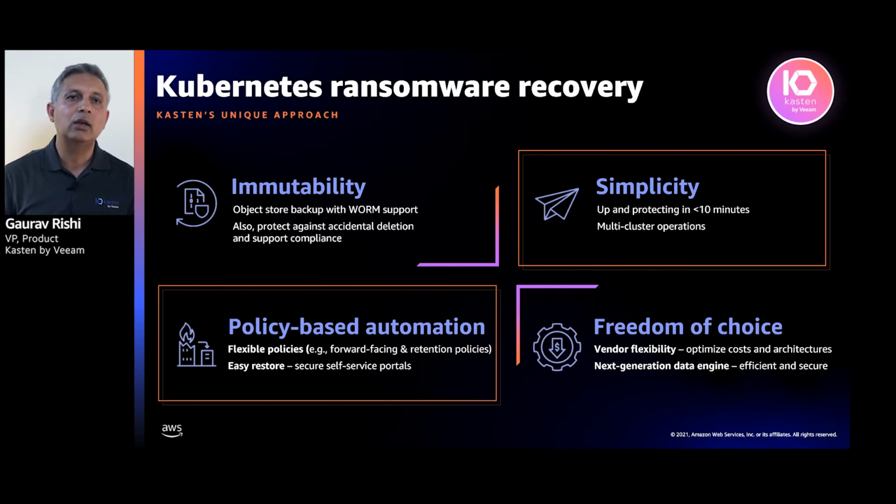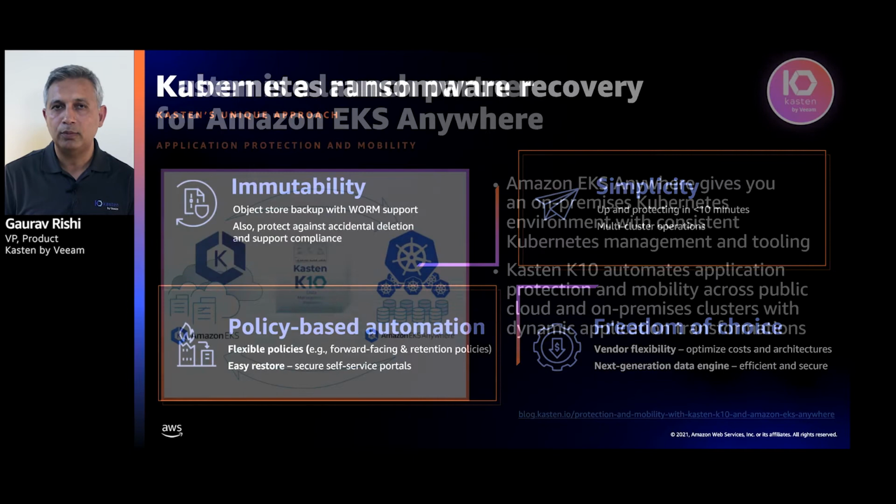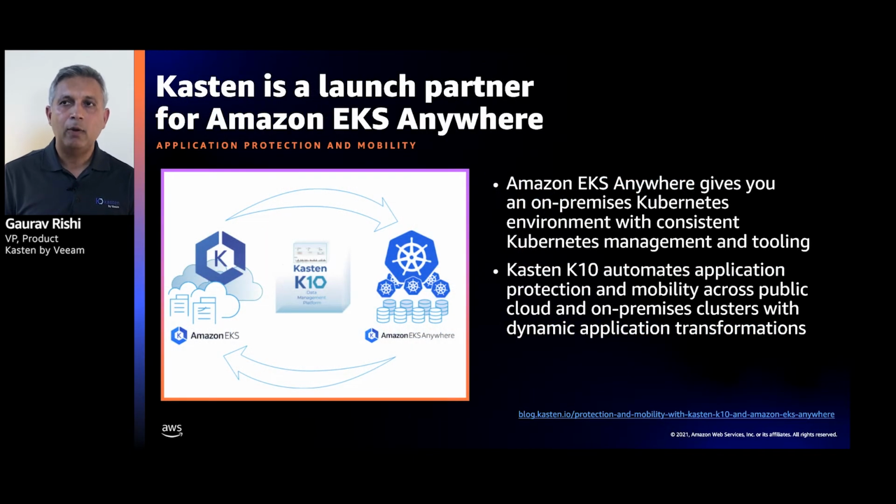So Kasten K10, being infrastructure agnostic, gives you that freedom of choice to work across environments and across storage providers, and that's extremely important too.